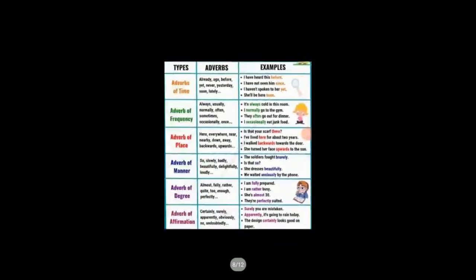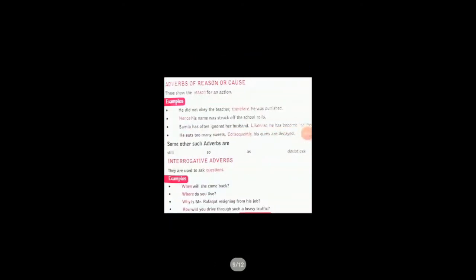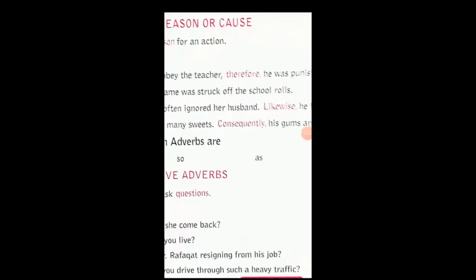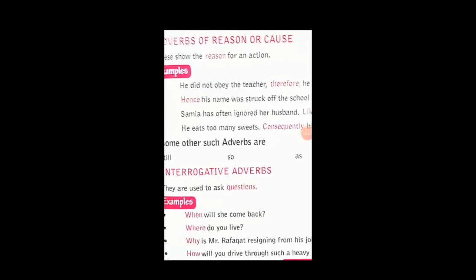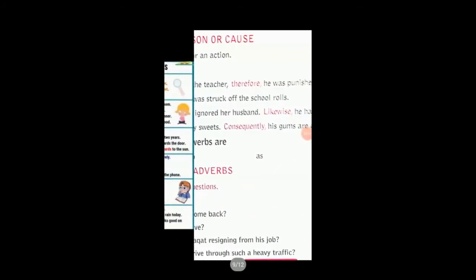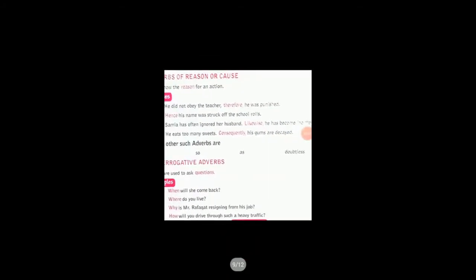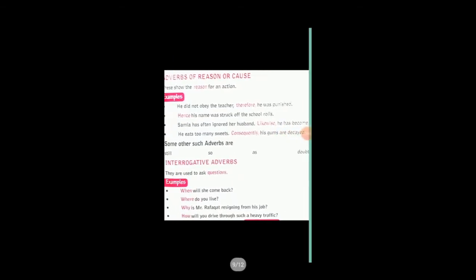So these were some kinds. Two more kinds we are going to discuss: adverbs of reason or cause, and the last one is interrogative adverbs. Adverbs of reason show the reason for an action, that is, why the action has taken place. The example is: he did not obey the teacher, therefore he was punished. So the reason for him being punished is that he was a disobedient boy. Hence his name was struck off the school rolls.